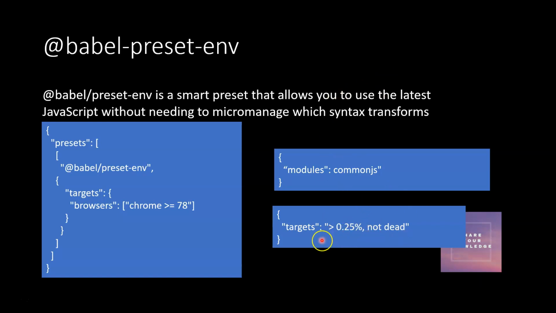Okay, so that is the target for this. Based on this, it will install the bundles inside Babel preset env. Okay, hope you understand. Based on this, it will use the plugins.